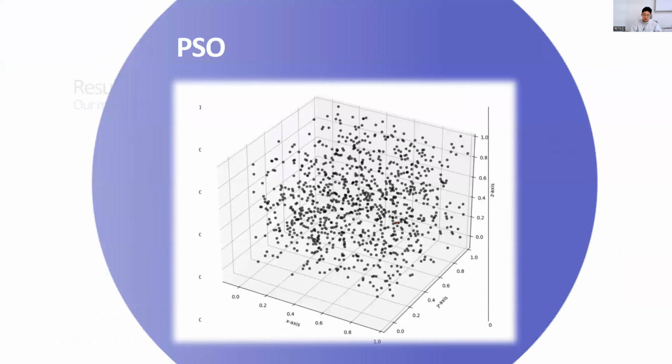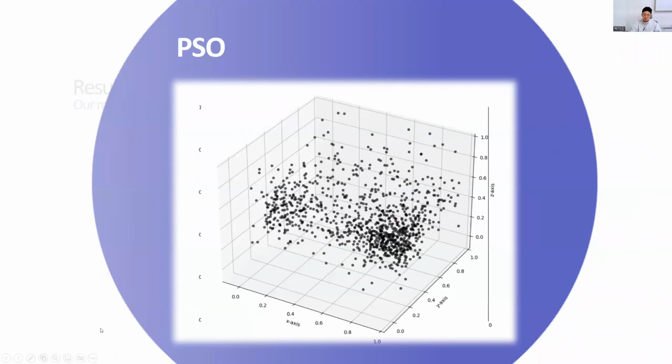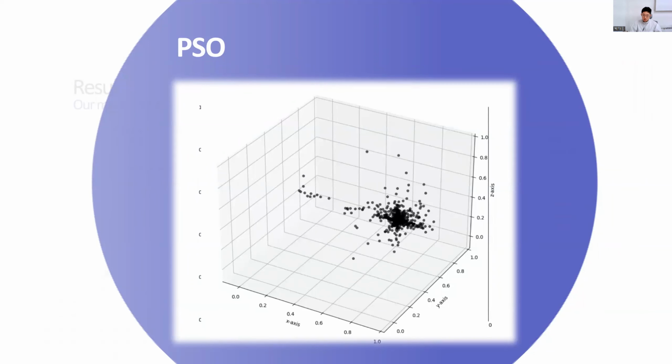And this is the video of the particle swarm optimization process. Before we start, you can see that the particles are distributed in the space, but as the iterations go by, these particles converge to one point.